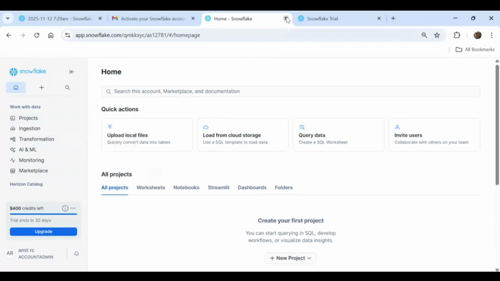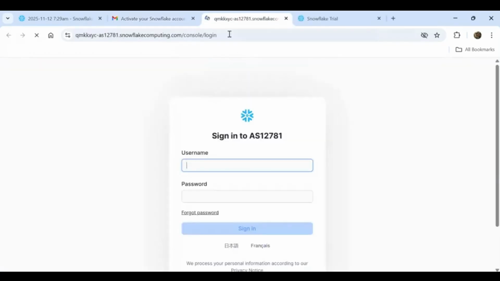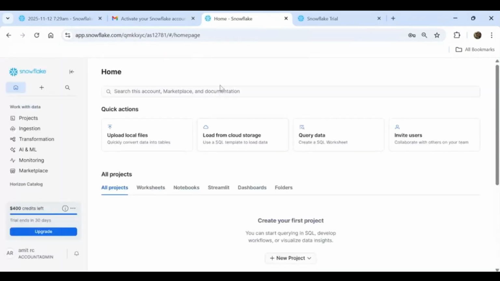Let me close this account, and going forward, from the next day onwards, this is your URL. With the same email they will be providing the URL also. You can click on that URL. Going forward, every day you will be logging in with your user ID and password, let's say Snowflake ADM. So this is the way you will be logging in to your account.